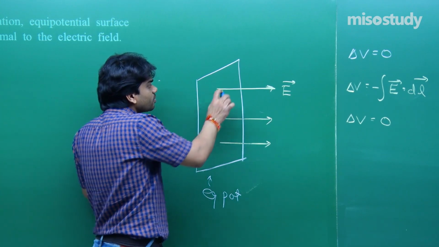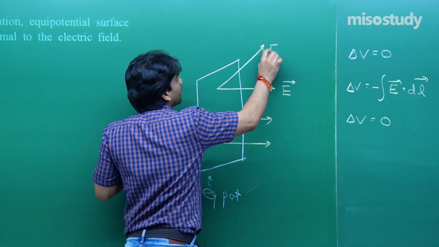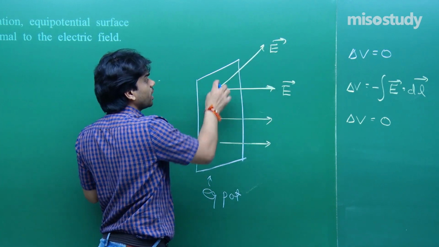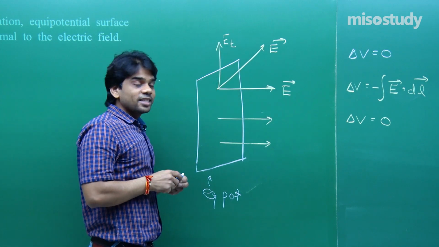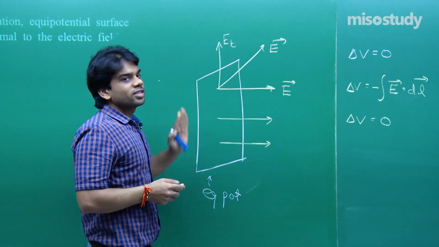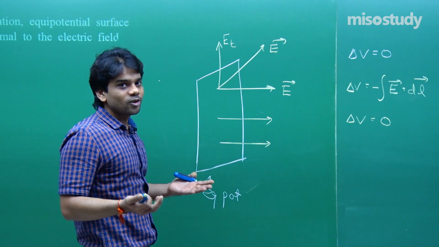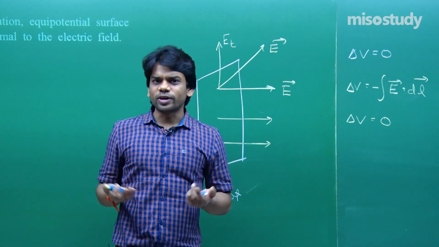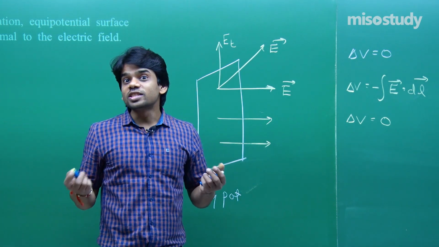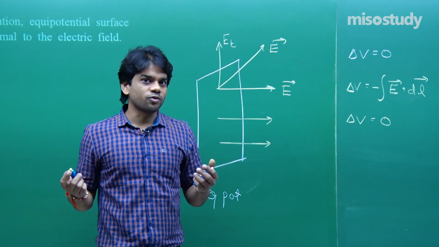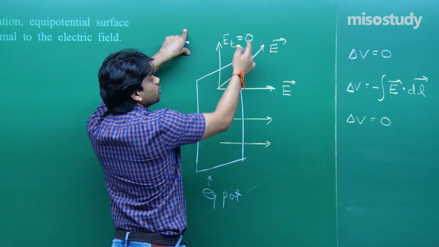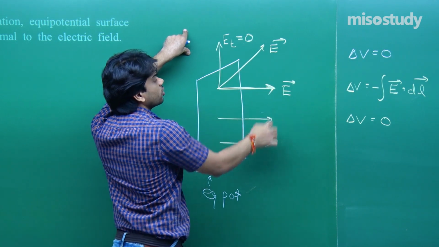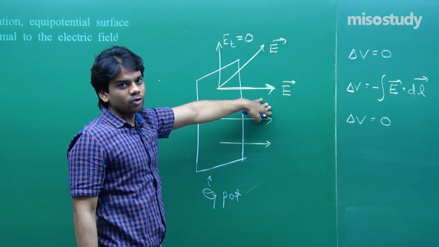Now understand, if electric field would be directed along this sense, if it would have a tangential component, Et, then that means that if I move along the surface, I can integrate E dot dl, and I will get some finite value of delta V, and that is not possible for an equipotential surface, that has to be 0. So this Et part has to be 0, and this will be 0 only when the component is along this sense, perpendicular to the equipotential surface.